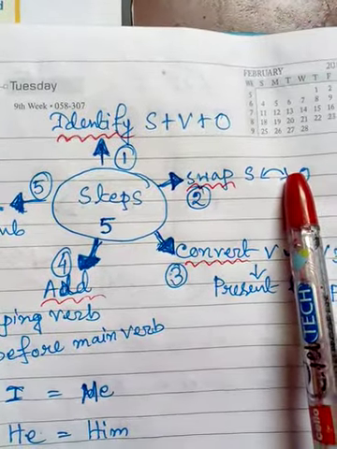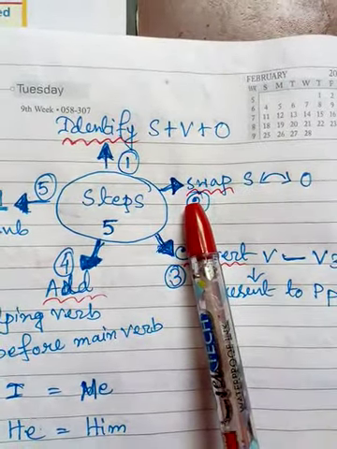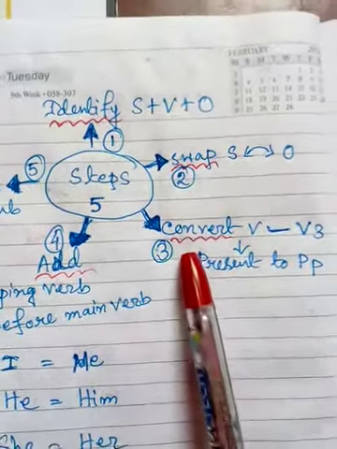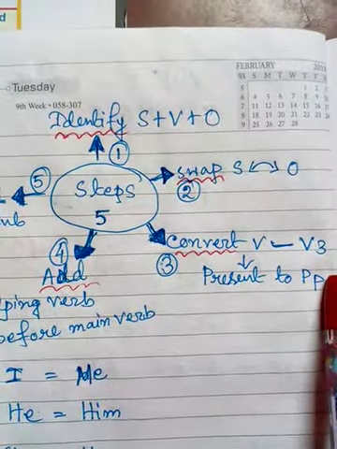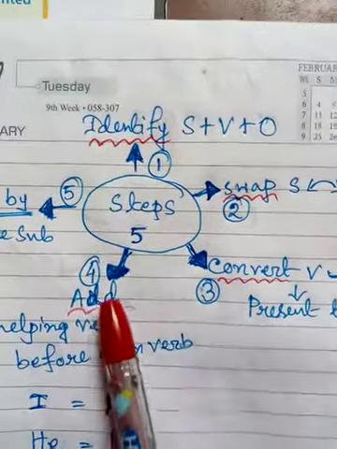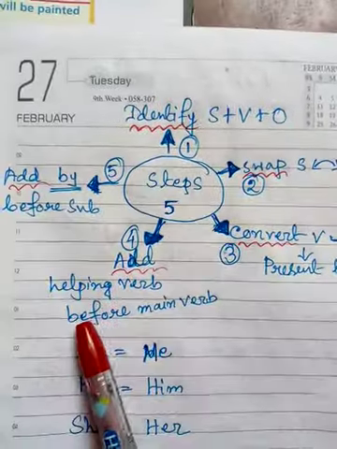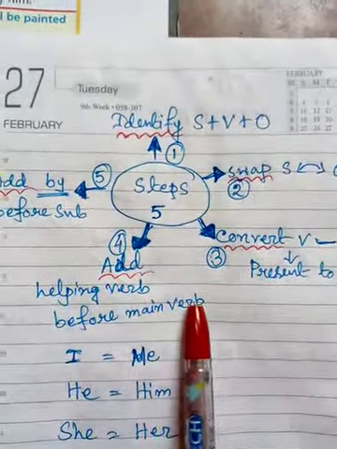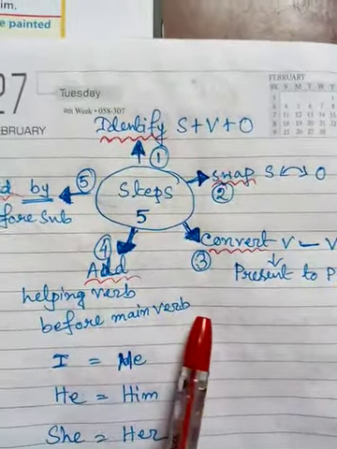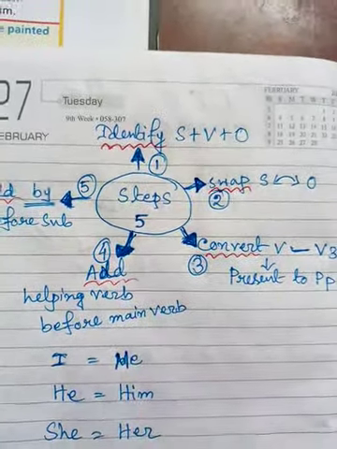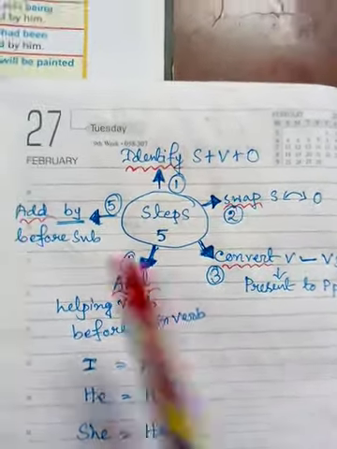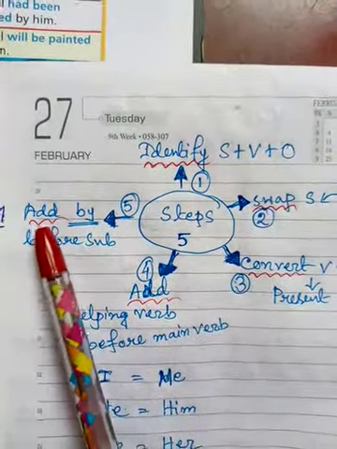That means from the object, where do you have to go? You have to take it to the subject. Next convert verb into verb third form, that means you have to take it from present to past participle form. Next, step number 4, add helping verb before main verb, that is, you have to add am, is, are, has, have or wherever it is needed. Okay, next we add by.